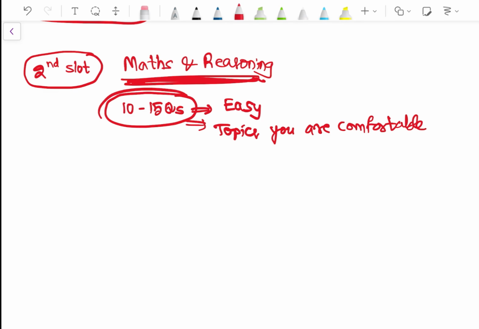Identify those 10 to 15 questions from maths and reasoning, and solve those questions. Those 10 to 15 questions you can solve in say 20 or 30 minutes, ठीक है.